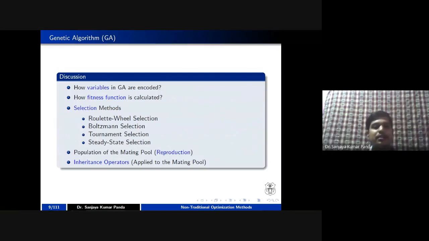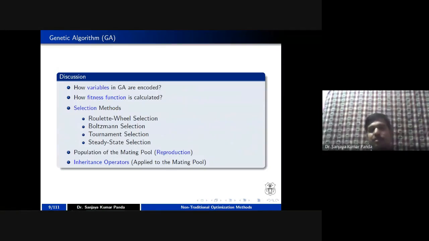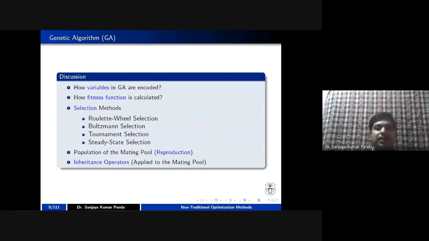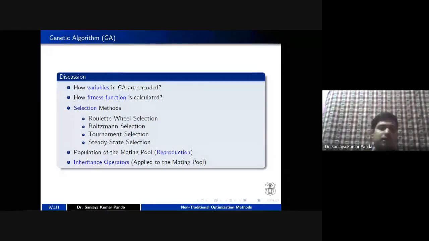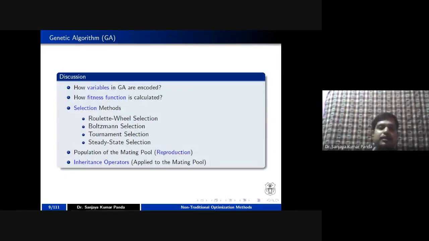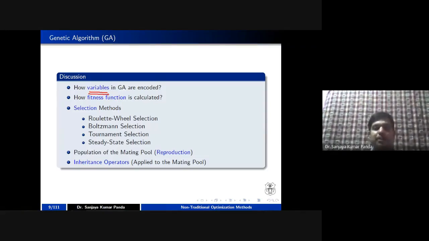So the main discussion with the genetic algorithm in the first session especially, we will discuss how we are going to encode. If you go for genetic algorithm or particle swarm optimization or any kind of non-traditional algorithm, the very first question is how you are going to map this variable into a particular gene or chromosome. That is the first question: how are variables in genetic algorithms encoded? What is the procedure you want to apply in order to encode the variables?